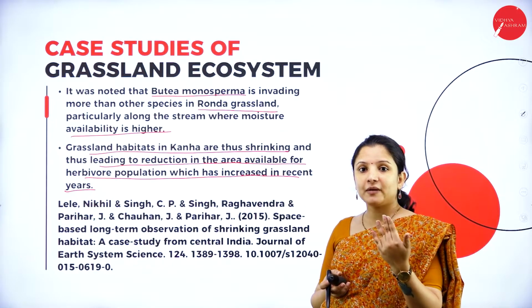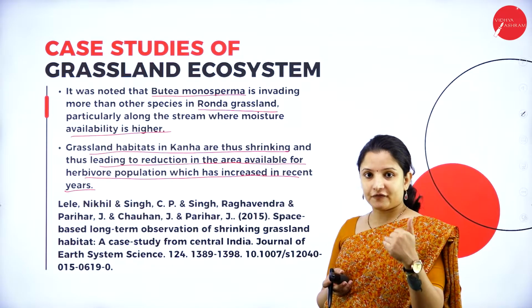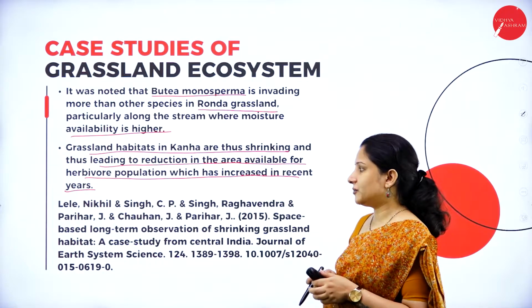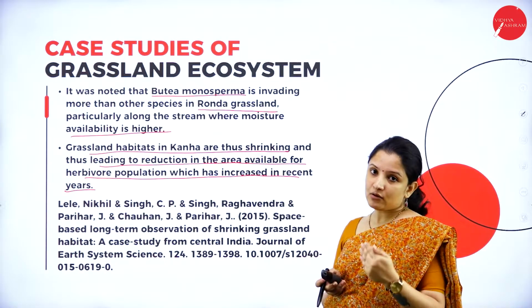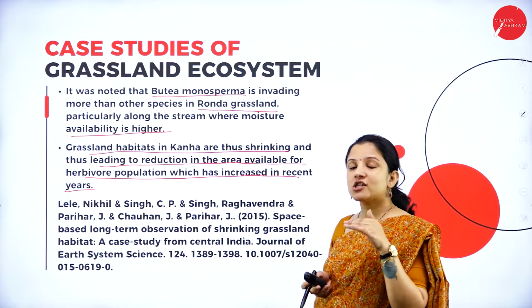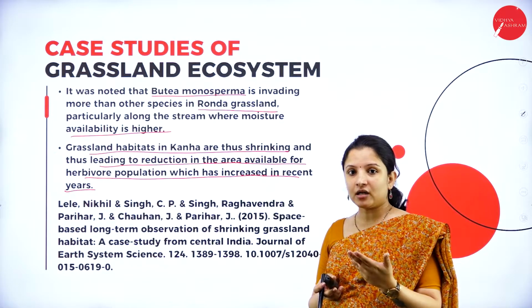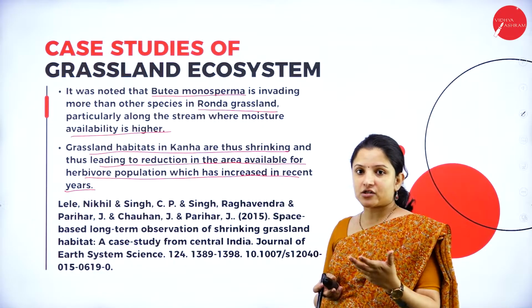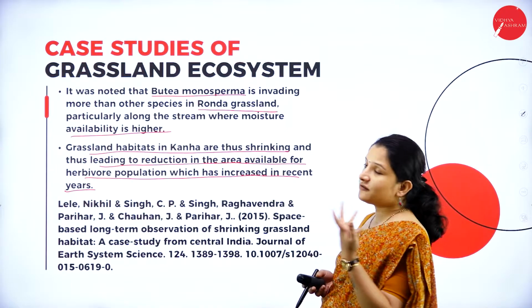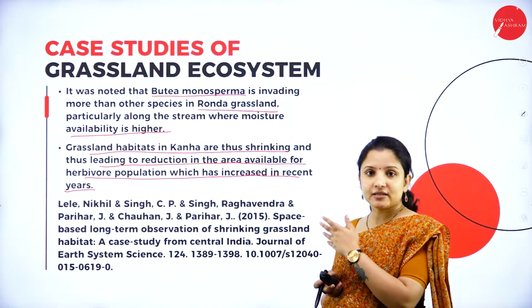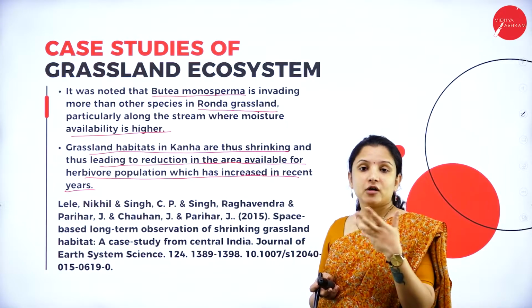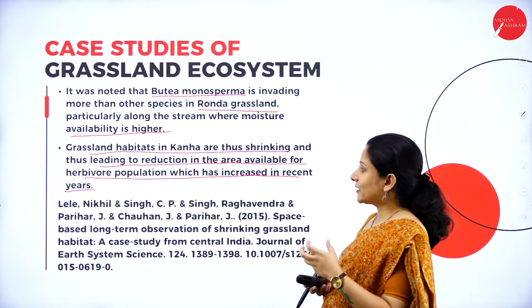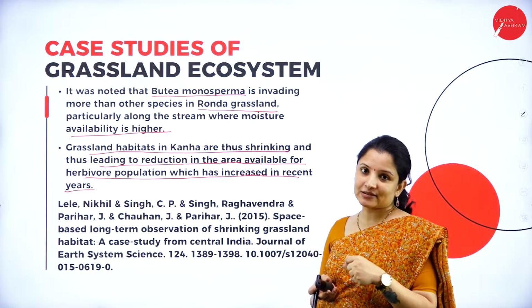Grassland is being replaced by a higher variety of tree, that is Butea monosperma. So this is what the finding was. Therefore there was a change in the habitat occurring because of human intervention. Maybe people themselves started planting these trees for timber purposes, furniture making, etc. That is how the shrinkage of the grassland started.